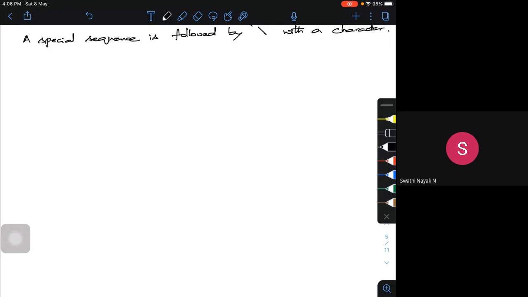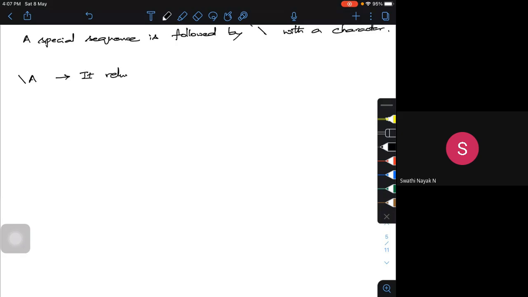Say for example, let me use the first sequence, that is slash A, the character. So this is a special sequence. What does it actually do? Regular expressions are for matching a particular thing in a string.